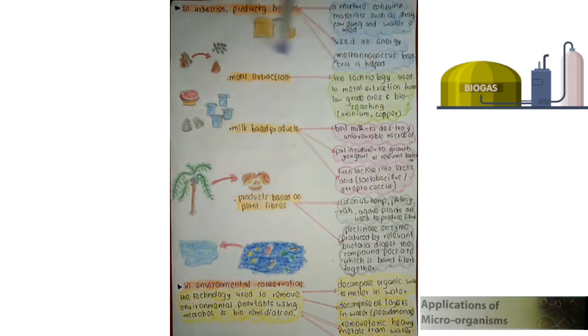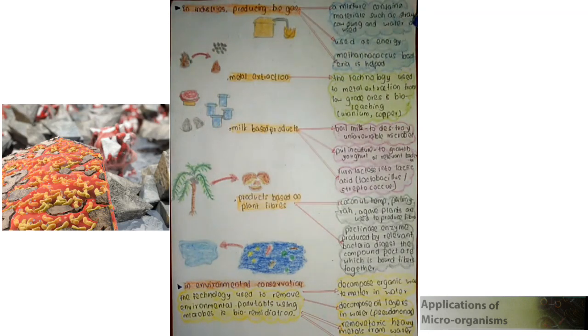Then we're going to talk about metal extraction. The technology used for metal extraction from low-grade ore is called bioleaching. There are two main materials. The main metals used in metal extraction are uranium and copper.